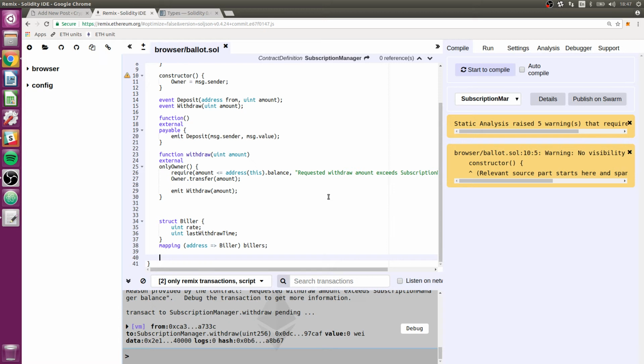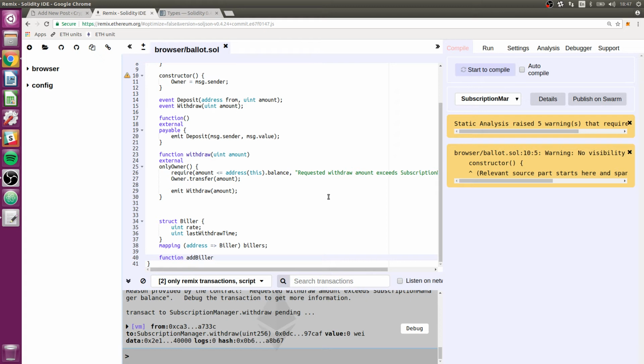Okay, so we have this list of billers. Now we'd like to have some way of adding billers to the list, which is a functionality that the owner is going to want to be able to do. So let's do that right away. I guess we just want to say add biller.